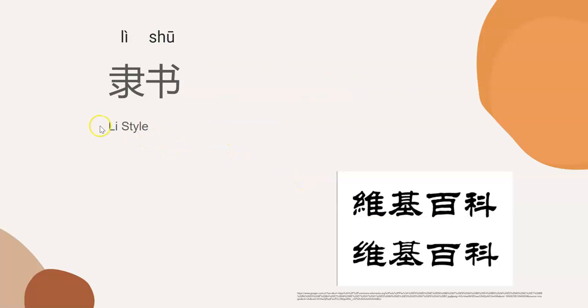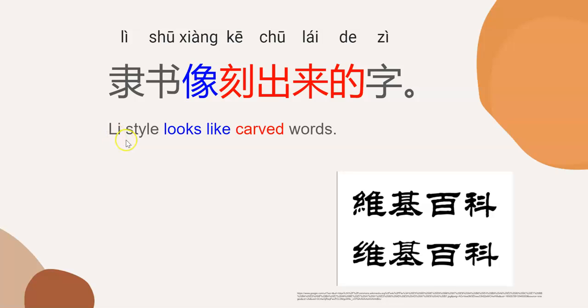And here is another style. This one is called Li style, 隶书. Li shu, as you can see, is a little bit different from Kai. Li style looks like carved words. Looks like in Mandarin is 像, carved is 刻出来的. So now let's say this sentence. Li style looks like carved words.